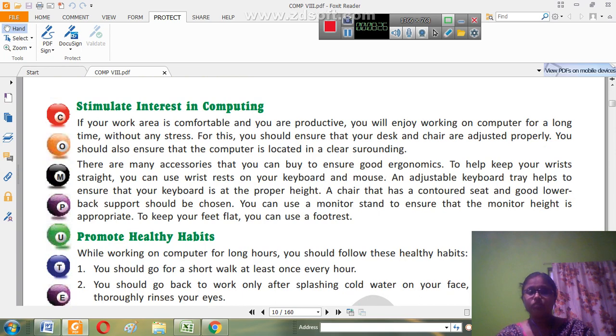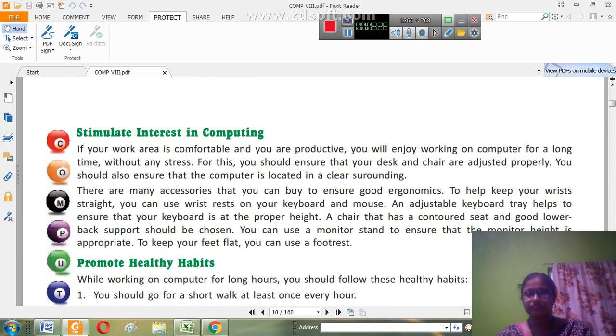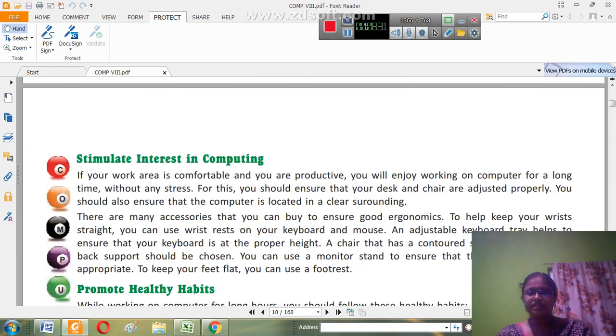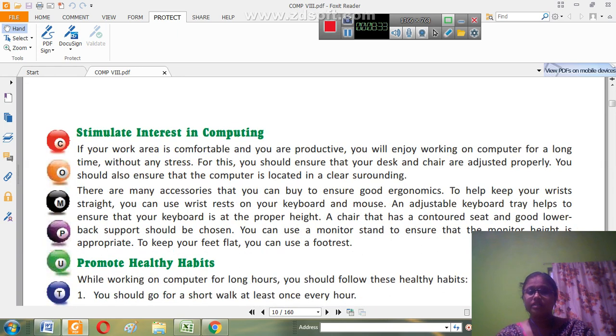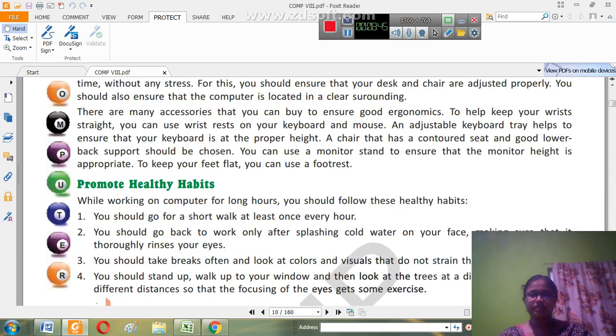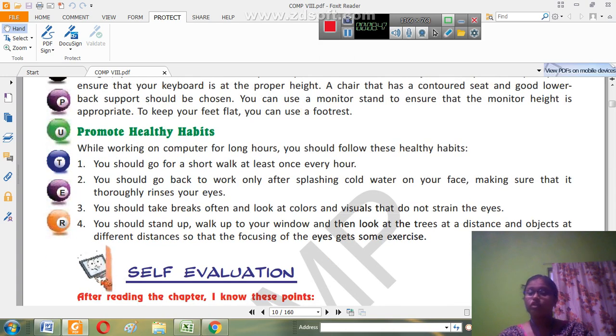Then, stimulating interest in computing. If your work area is comfortable, then you will be productive and you will enjoy your work. So the work area has to be comfortable so that you can work without any stress. Right? Let's see what good habits we can promote that will help you for learning, and these are also helpful for your online learning.